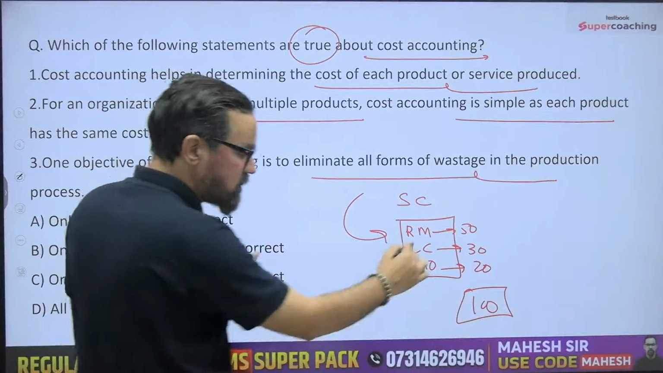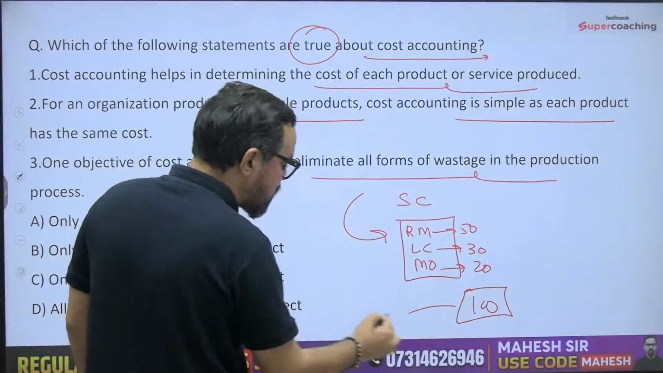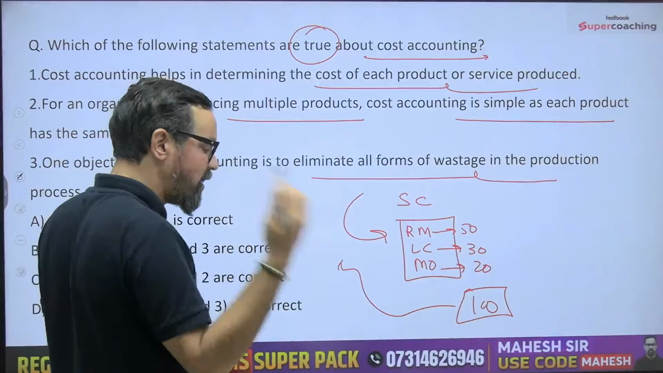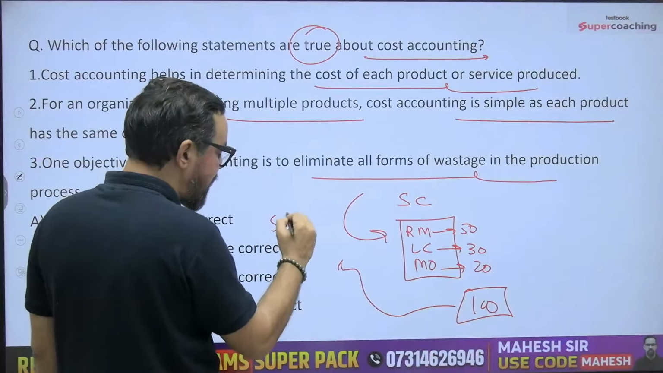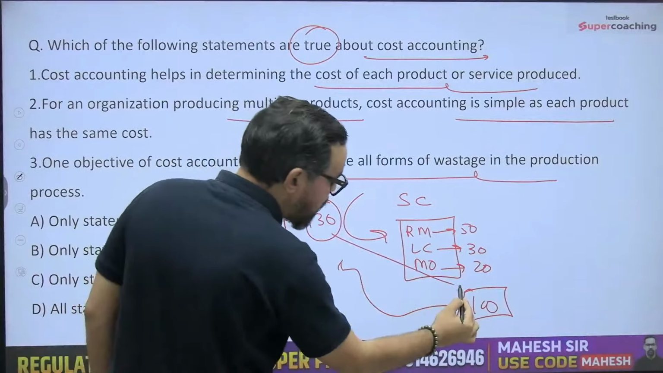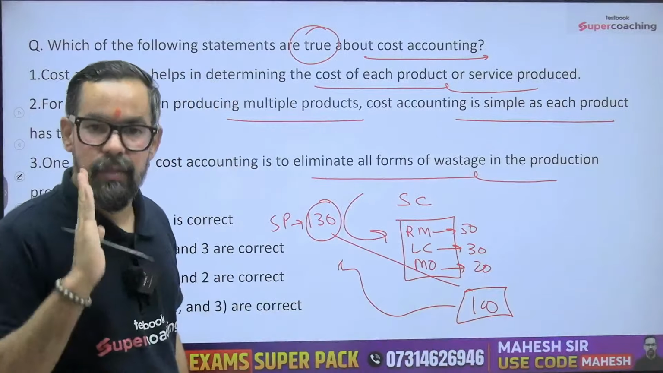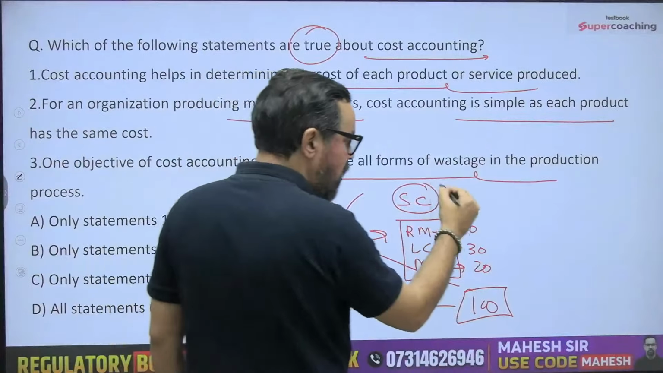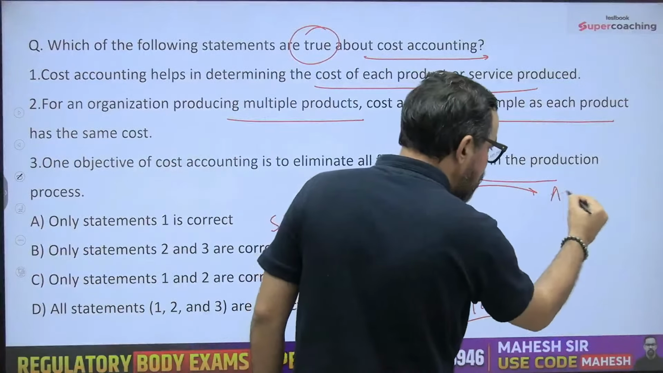Now based on this estimation, we will set the prices. Let's say our competitors are selling at 150, so we decided our selling price is 130 rupees, right? That means we are keeping a margin of 30 rupees per product. Now this is your estimated standard cost. Then we compare it with the actual cost.